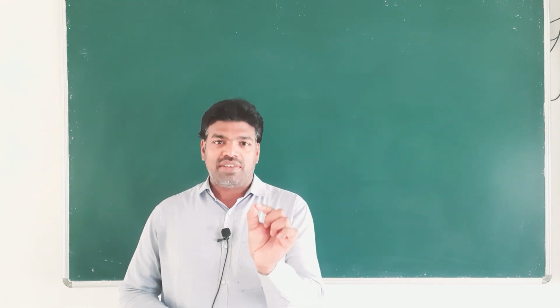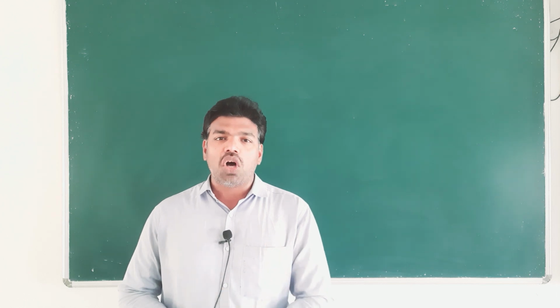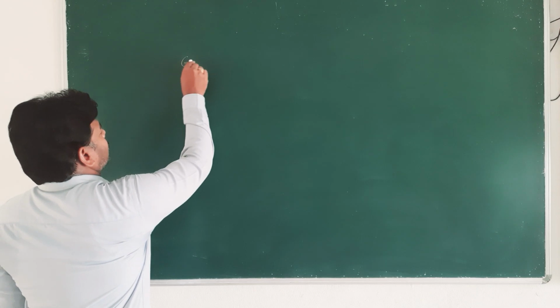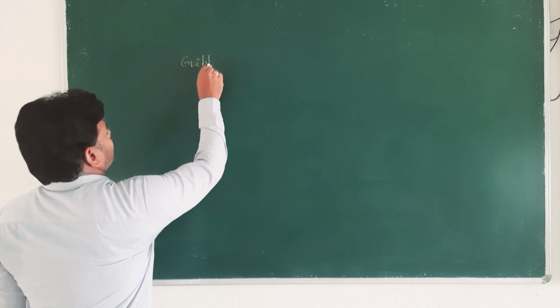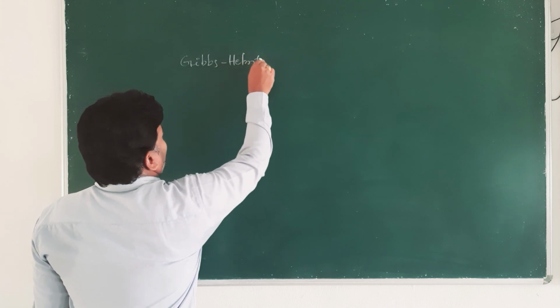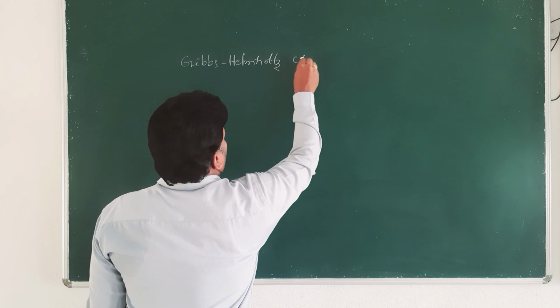One such first ever attempt is the Gibbs-Helmholtz equation, right?